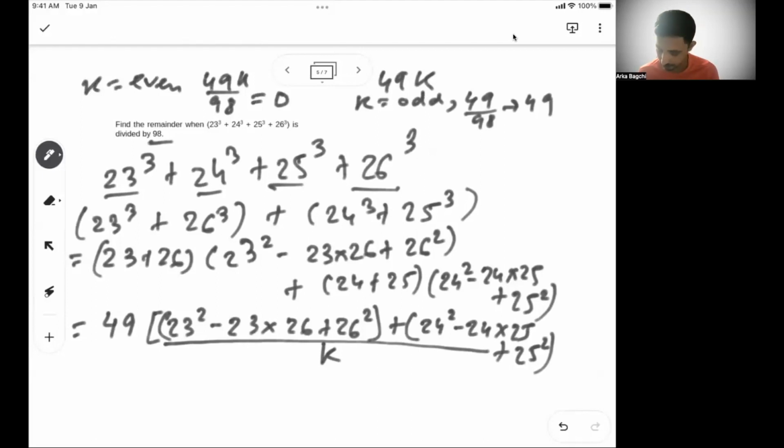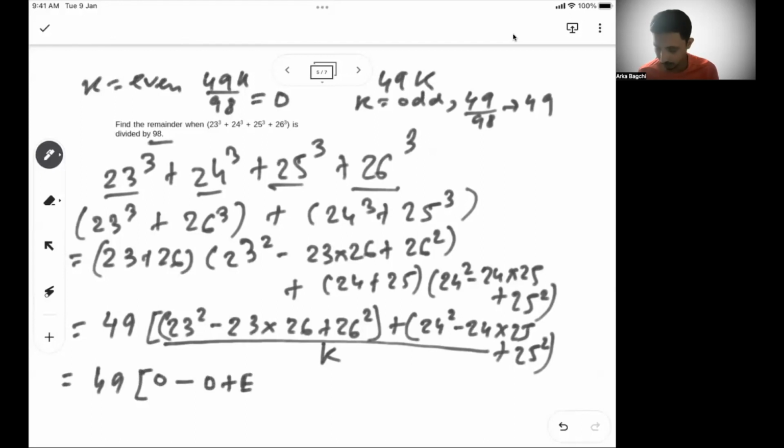So if k is even, 49k will be divided by 98 fully. If k is odd, then the remainder will be 49. So let's see if I can find out whether the value inside is odd or even. Let's see the first part. What is 23 square? 23 into 23, odd into odd will be odd. 23 into 26, again odd into odd will be odd. And then finally you have 26 square, which is even.